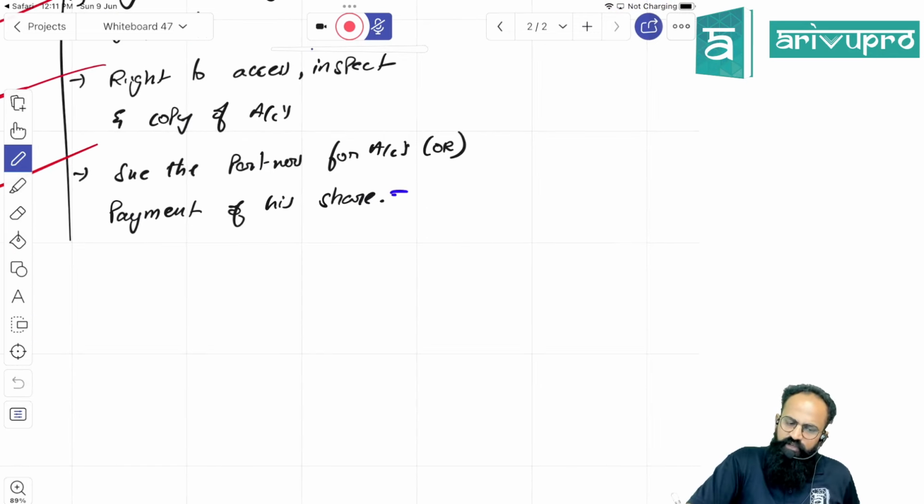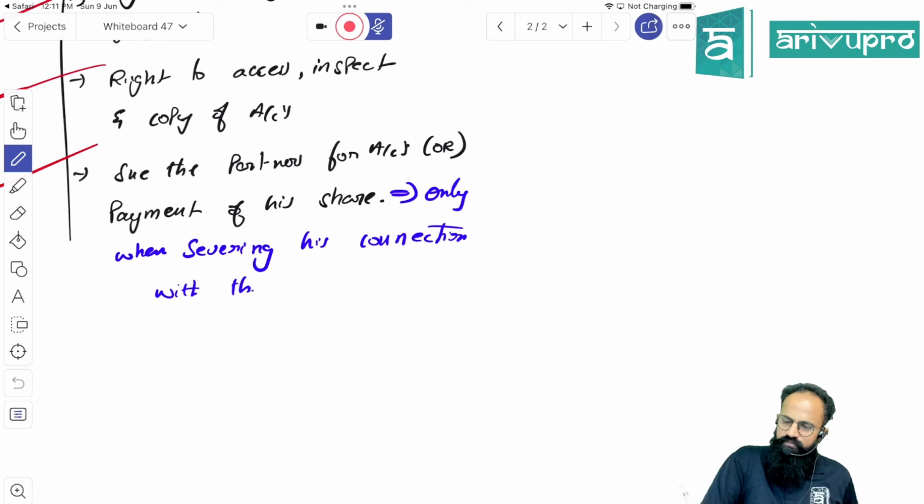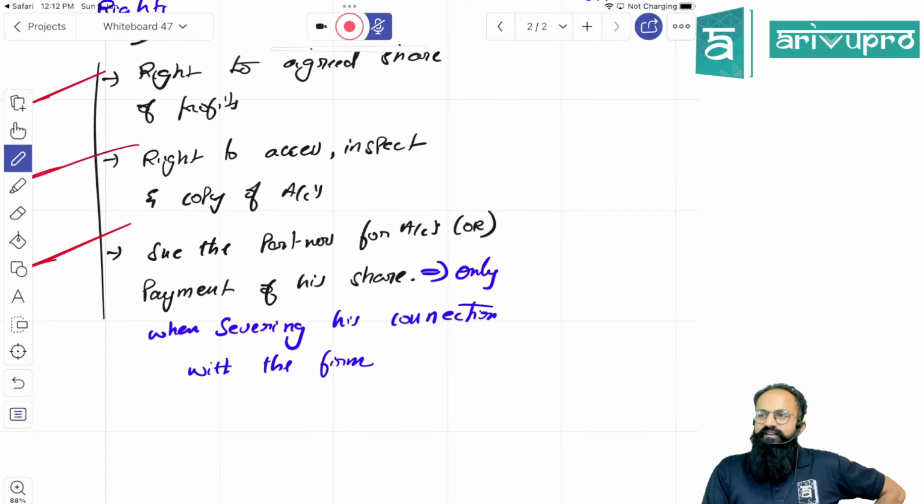This last right, you enjoy it only when severing his connection with the firm. Severing means what? When I am separating, when I decide to exit. The day you decide to exit, you get a right to file a case. What do you mean by that? Try to understand.